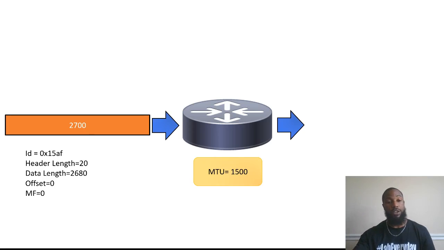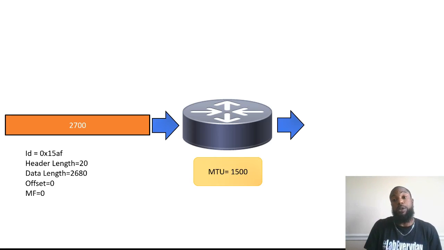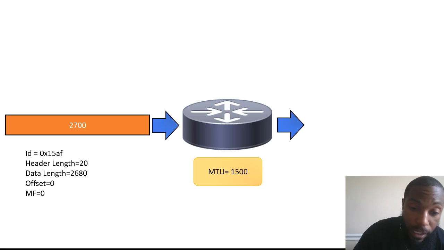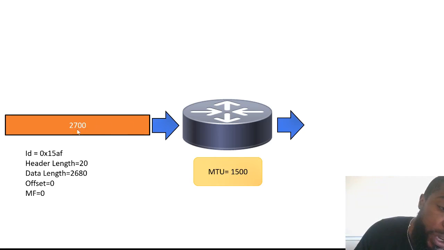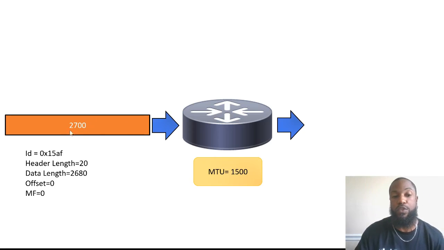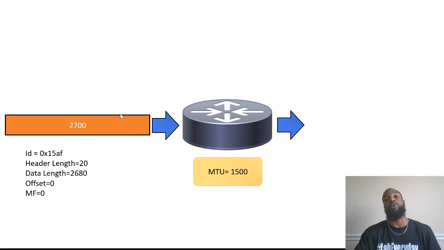Now the offset, y'all remember what I told y'all the offset was, right? This 0 means we're just doing it right now. Always at the beginning, this is the first packet. There's more coming. Or it could be that it's the only one. But remember, now look at this. You see where it says MTU right here, in the middle? The MTU is 1500. That's the most common maximum transmission unit size, especially with Ethernet, right? So since this packet is 2700 bytes, the router can't get it past this link because it's 1500 bytes. We can't send it. We got to break this up. We got to fragment.